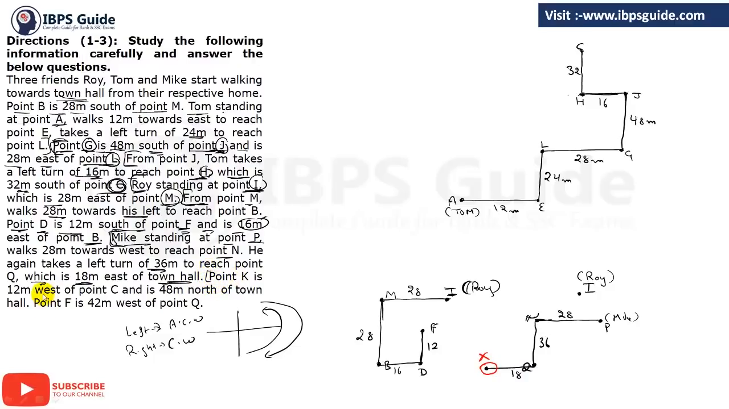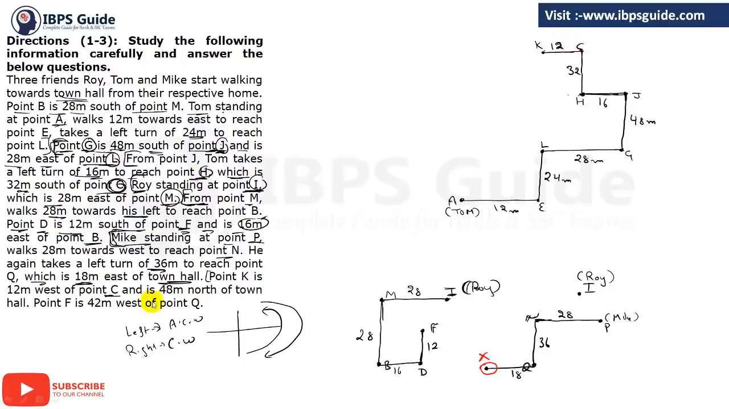Next, what we have? Point K is 12 meter west of point C. So point K is 12 meter west of point C. So from here, that is C, we have to go 12 meter to the west. So now see, when you are going 12 meter west of C, if between H and J distance is 16 and total LG is 28, and from C you have to move in the west direction and it is 12 meter, so K will automatically come in the north of L. So there you have point K, which is 12 meter to the west of point C.